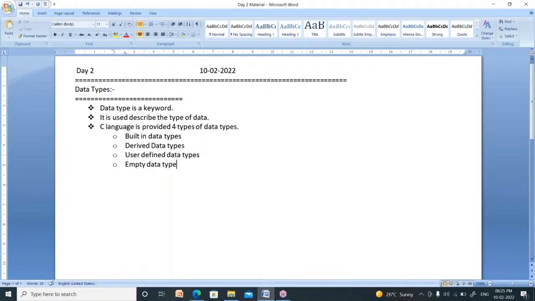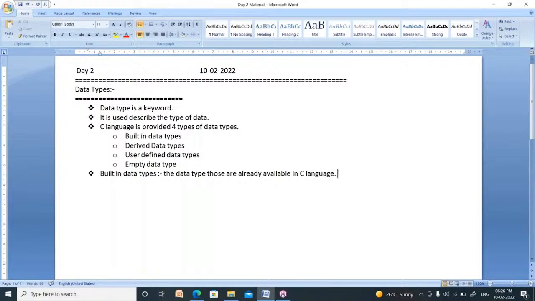Now, what is the meaning of built-in data type? Built-in data type means these are already provided by C language developers. These are already there in C language. These are the data types that are already available in C language.